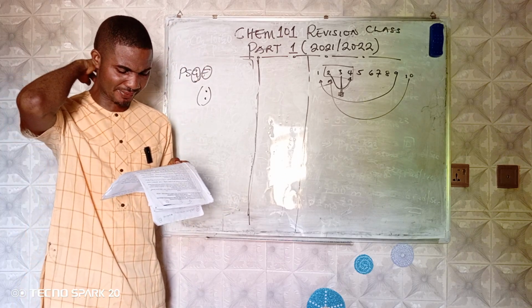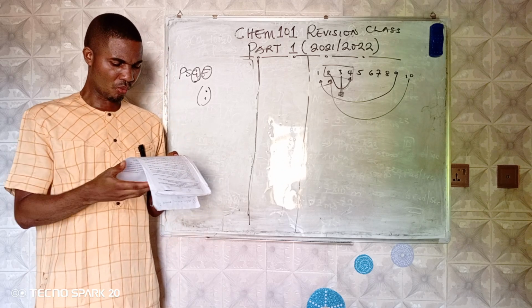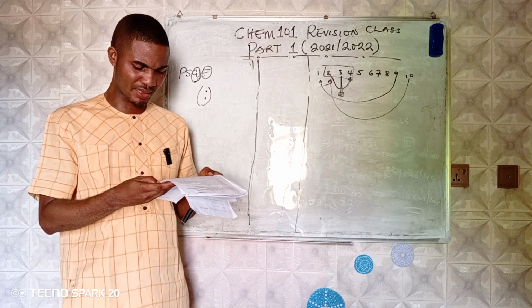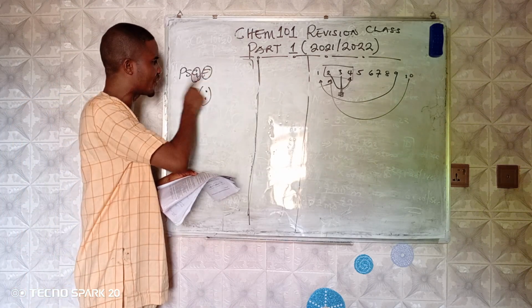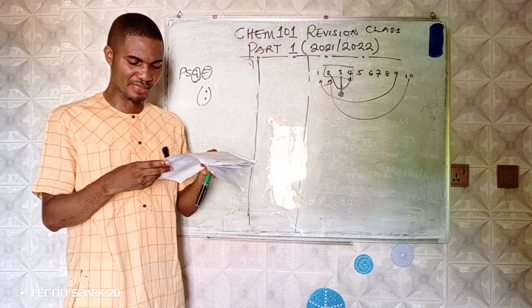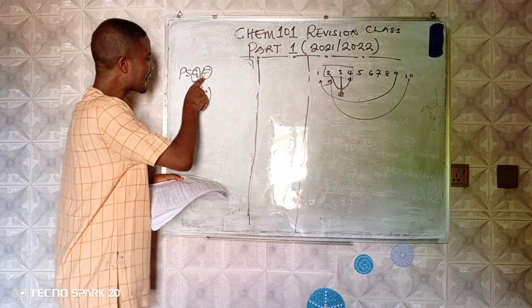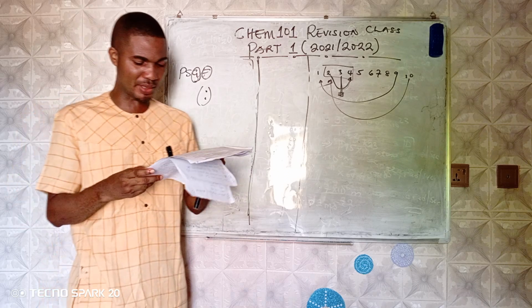What is the most important relationship between elements in the same group in the periodic table? Look at elements in the same group. We have the same number of electrons in the outermost shell, and that is option C. They have similar chemical properties. Yes, if they have the same number of electrons in the outermost shell, they will have similar chemical properties.